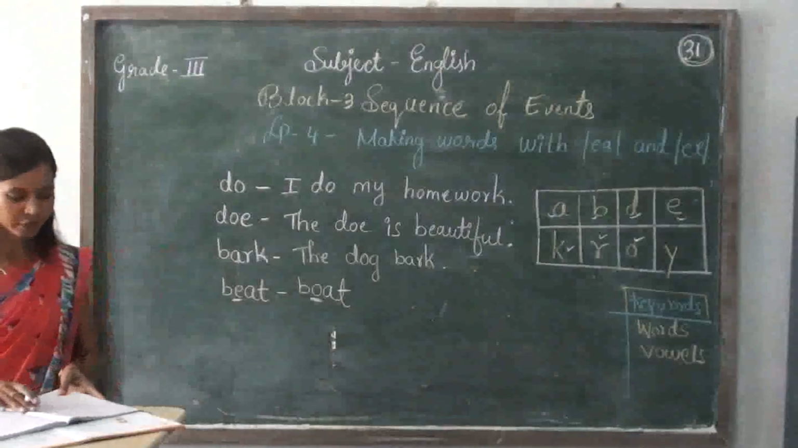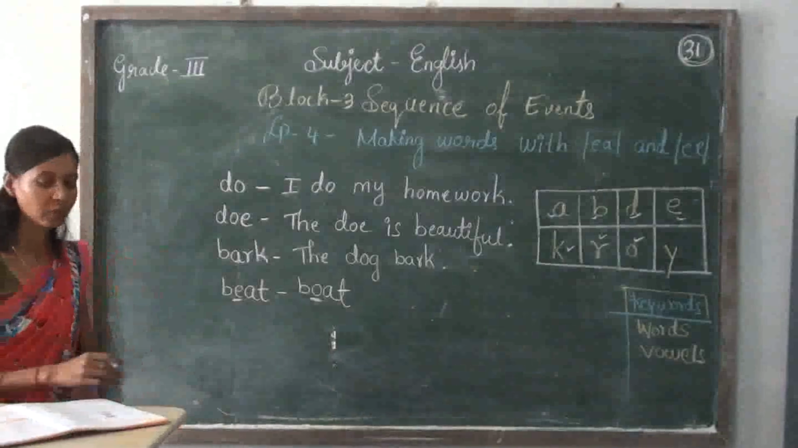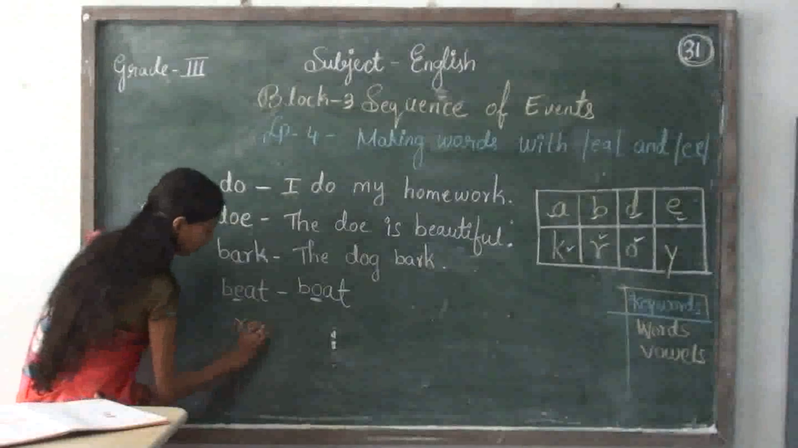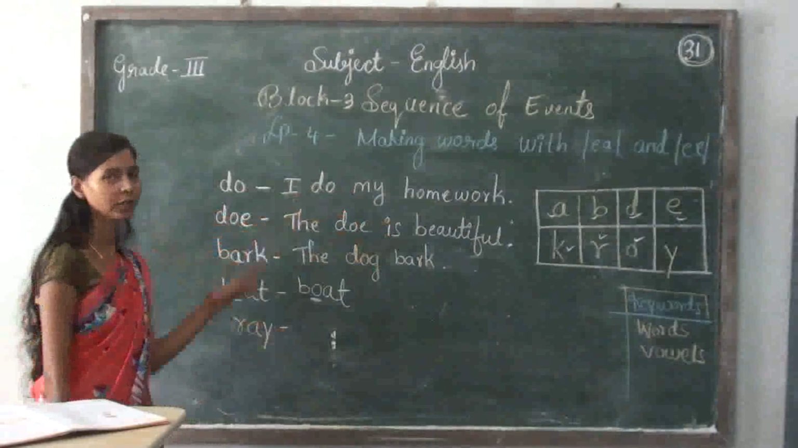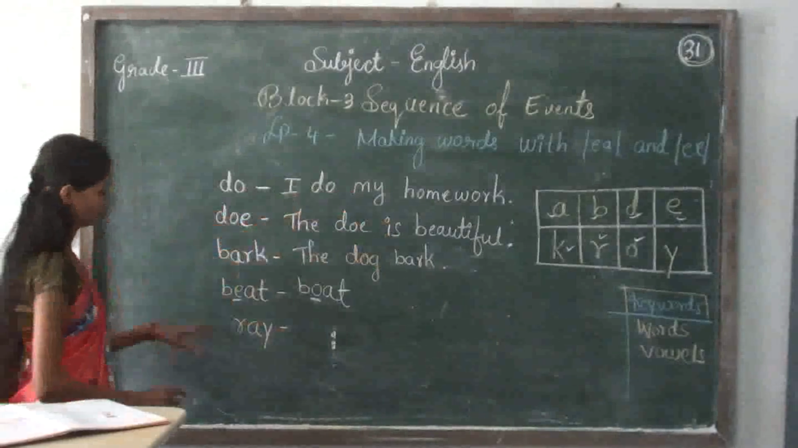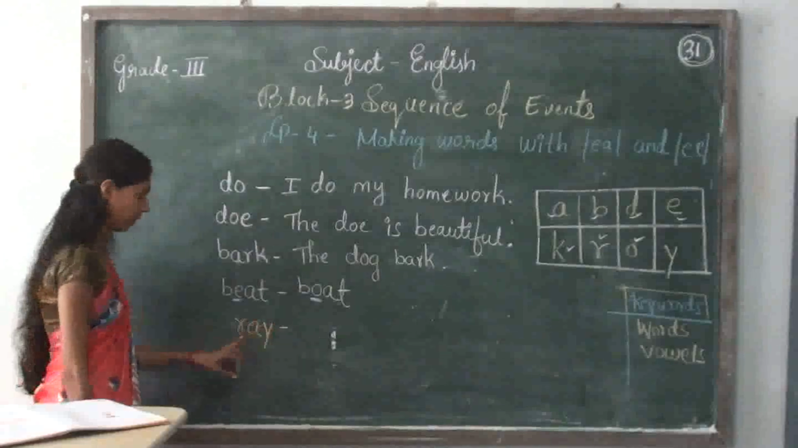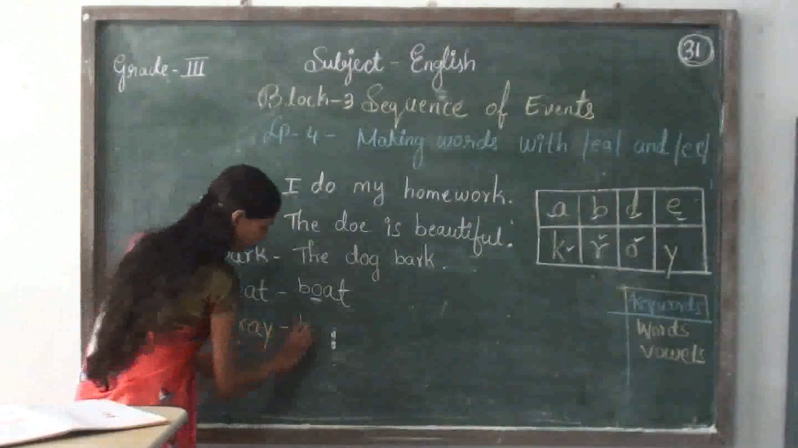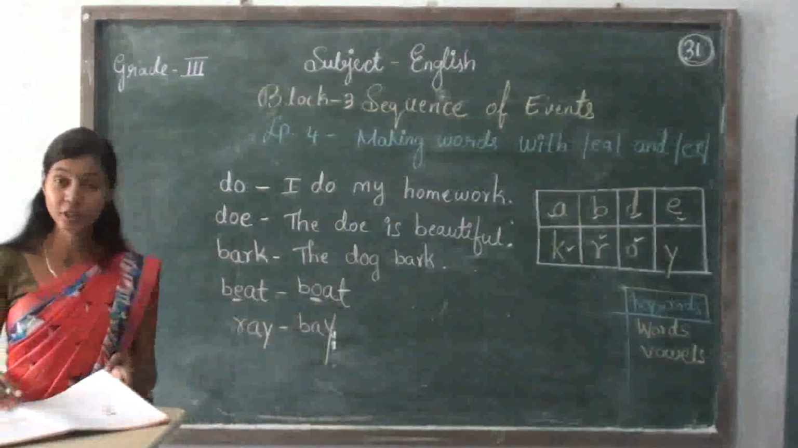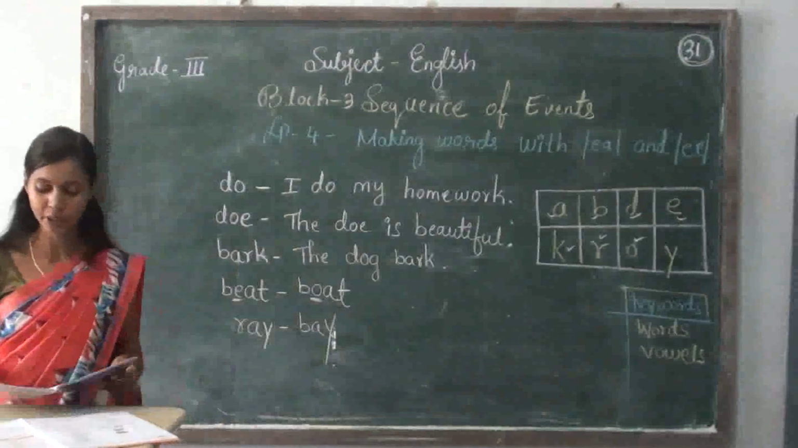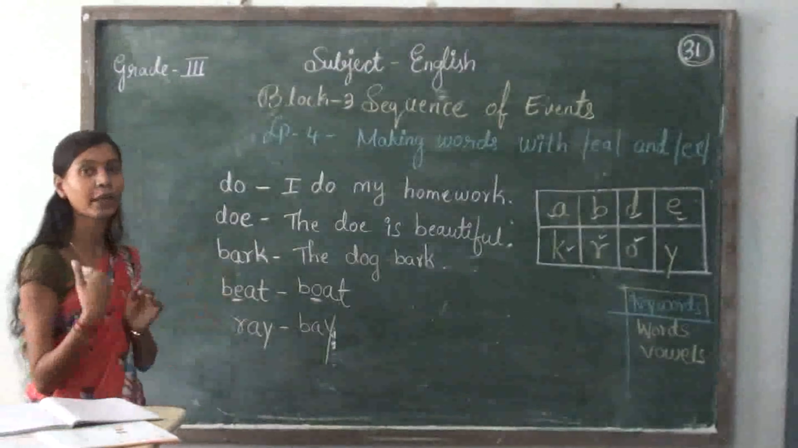Right? In the same way, ray. R-A-Y, ray. From ray, to make one more word you have to change the first letter. So here, B-A-Y, bay. Okay. So in this way we can make new words by changing the first letter or by adding some more letters.